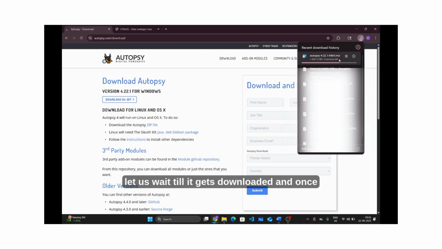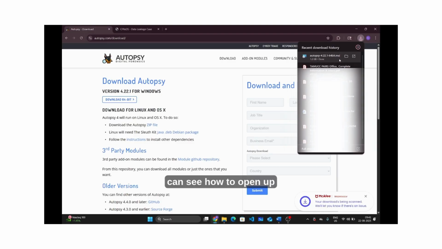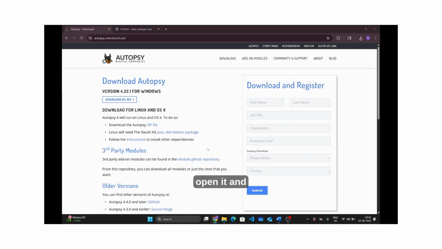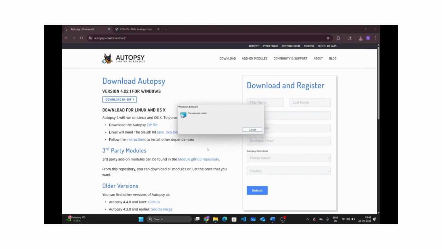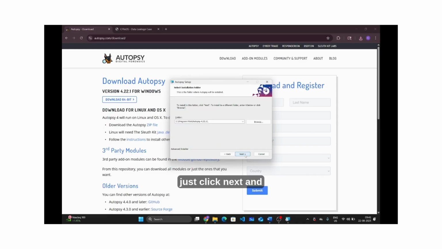So let us wait till it gets downloaded, and once it gets downloaded we can see how to open a new case. So once it's downloaded we need to just open it. So just click next, and then you can set the path for the folder where you want all the files to be saved, and then just click on install.